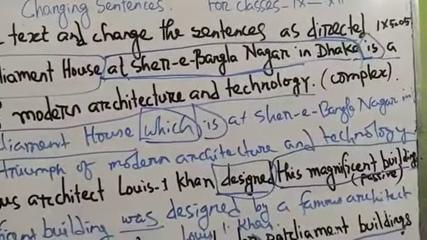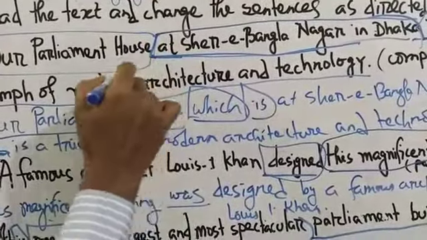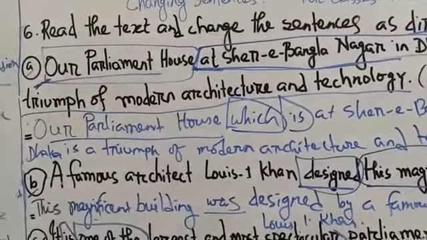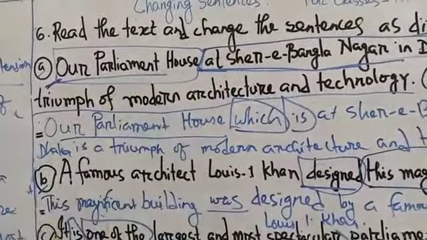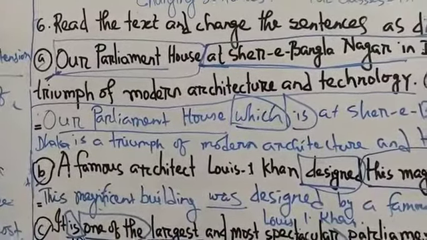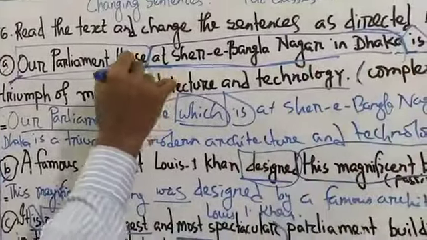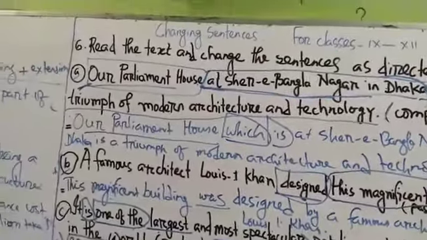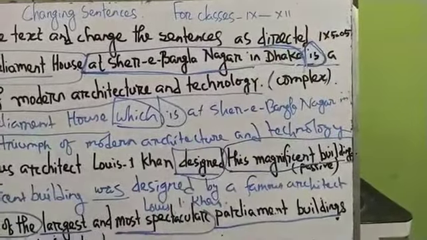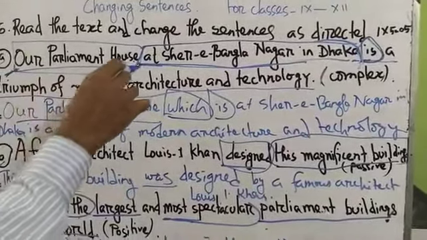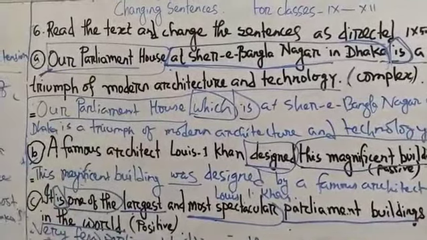And in this case, you have to use here which. This is not person. This is other thing. Our Parliament House at Sher-e-Bangla Nagar. And so, as we have to use two verbs to make this complete sentence, after which we have to use is, not was, because we have seen here this is present indefinite tense. Our Parliament House, which is at Sher-e-Bangla Nagar in Dhaka, is a triumph of modern architecture and technology.